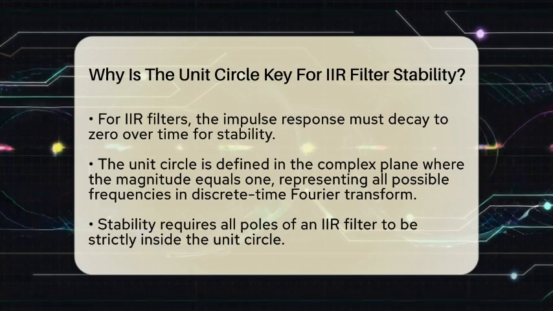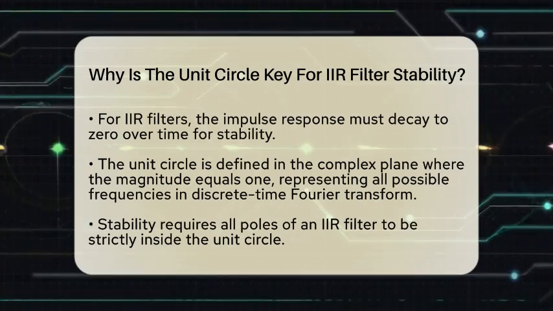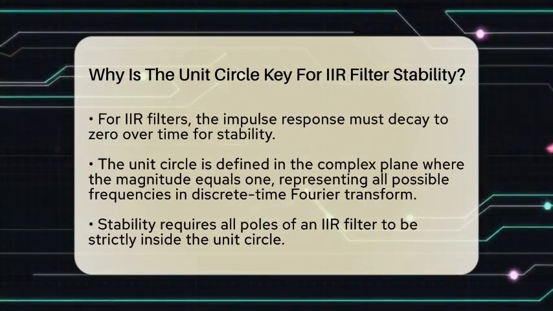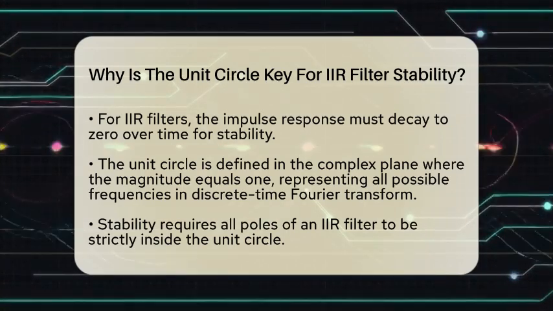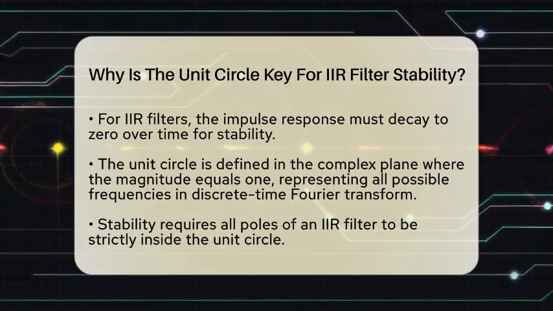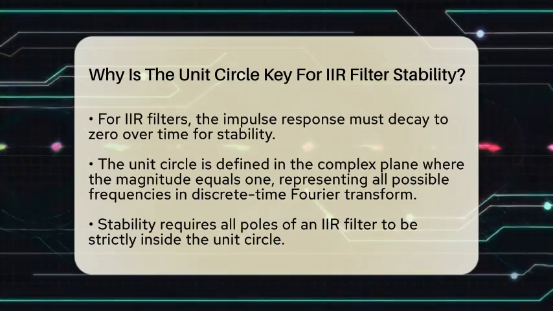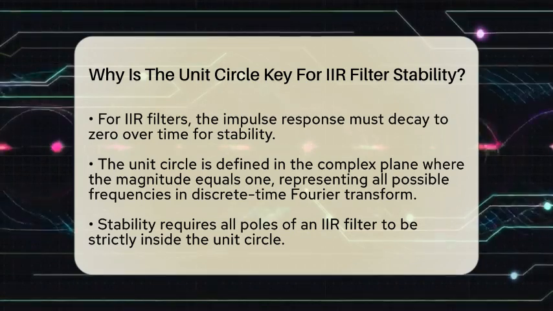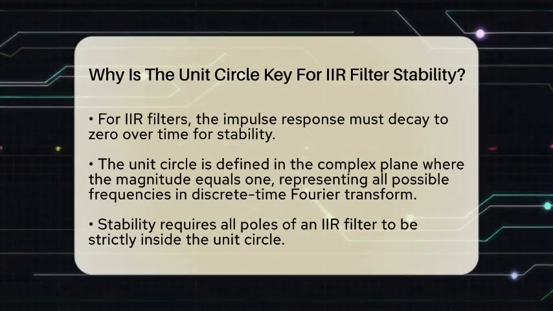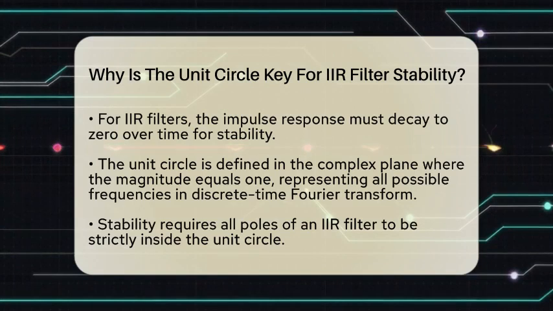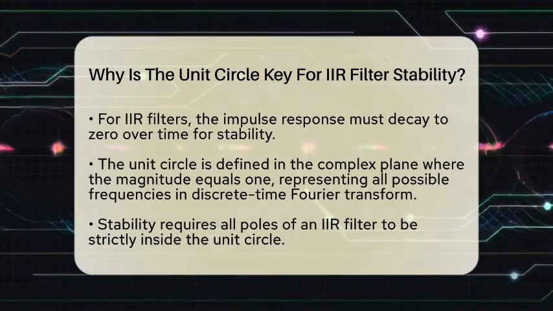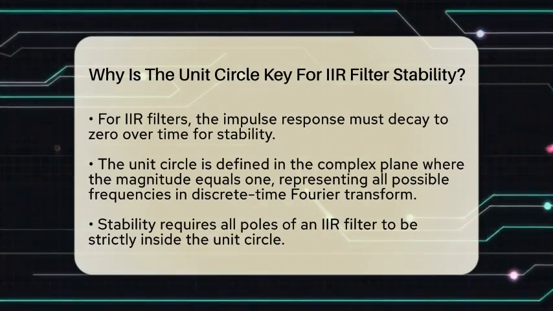Here comes the unit circle into play. The unit circle is defined in the complex plane as the set of points where the magnitude is equal to 1. This circle represents all possible frequencies in the discrete time Fourier transform. For an IIR filter to be stable, all its poles must lie strictly inside the unit circle.